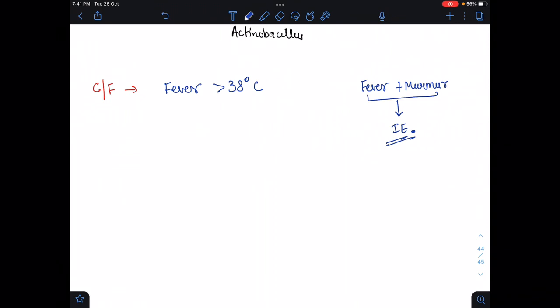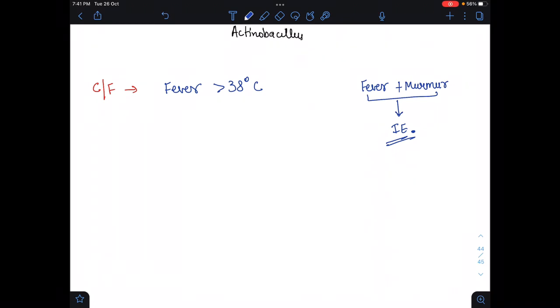Now in this, what were the features? Fever is more than 38 degrees Celsius, and you have to measure it on two occasions. Okay. Now if there is hypersensitivity, reactions will occur. Due to hypersensitivity reactions, an antigen-antibody complex will form, and if it is circulating in the blood, then it can deposit in multiple parts of our body.